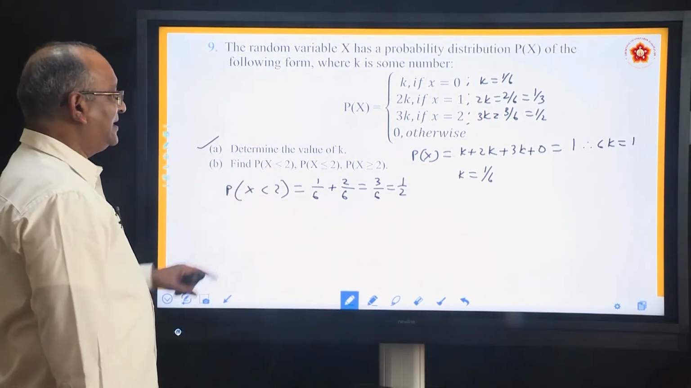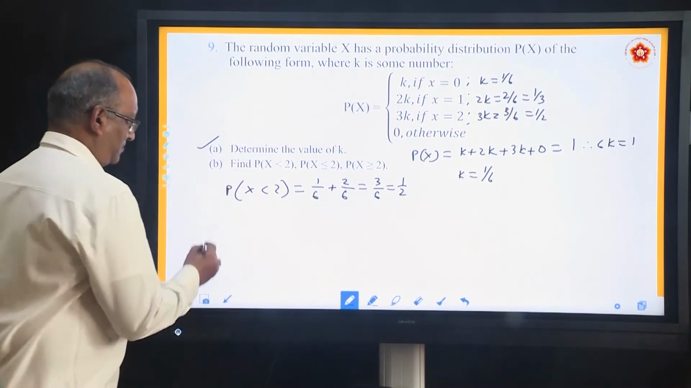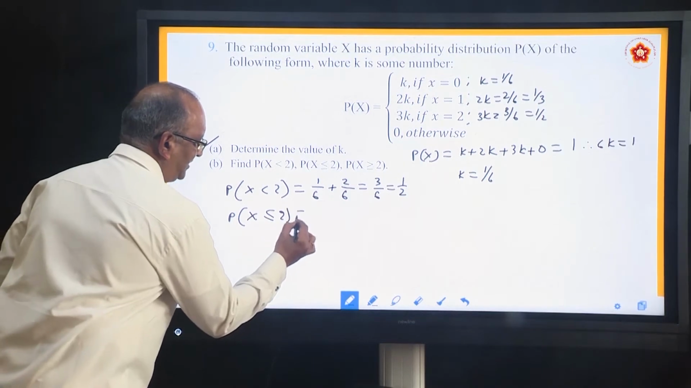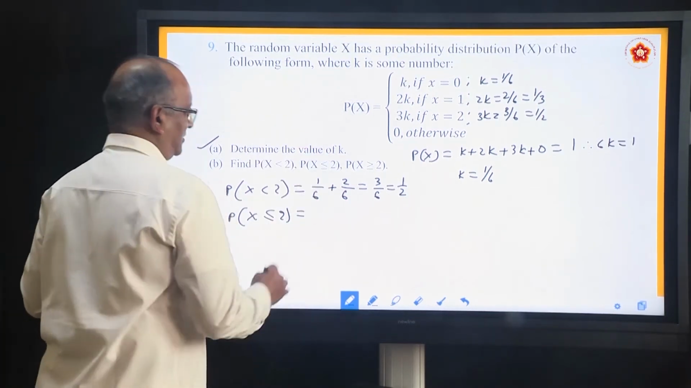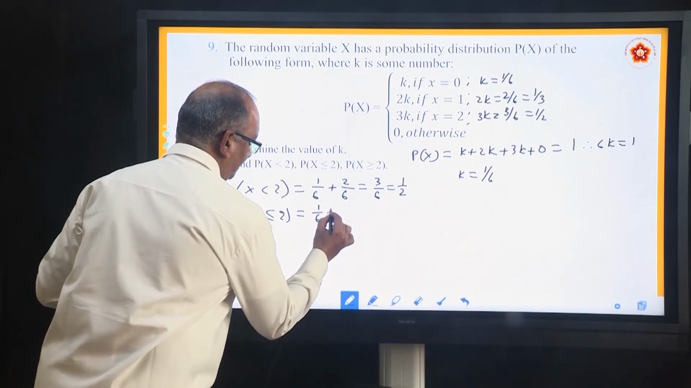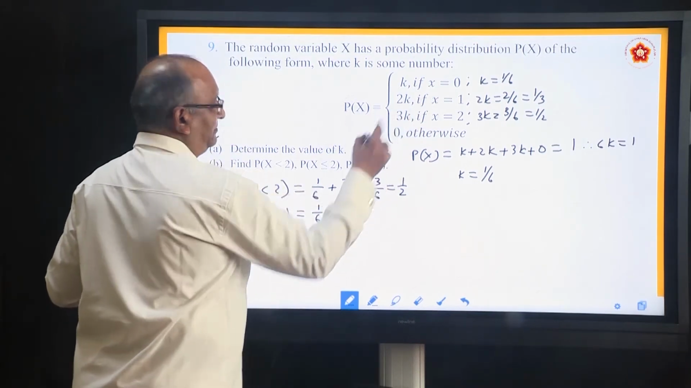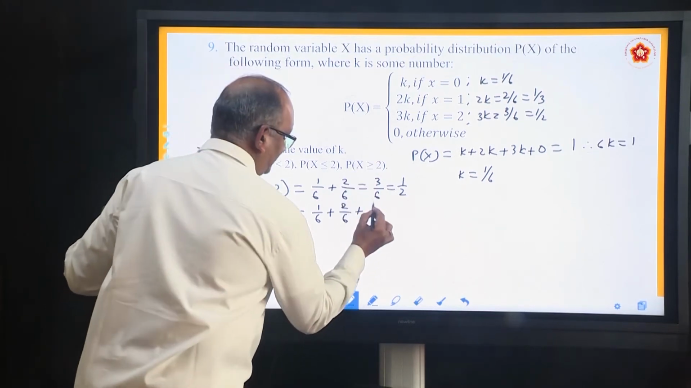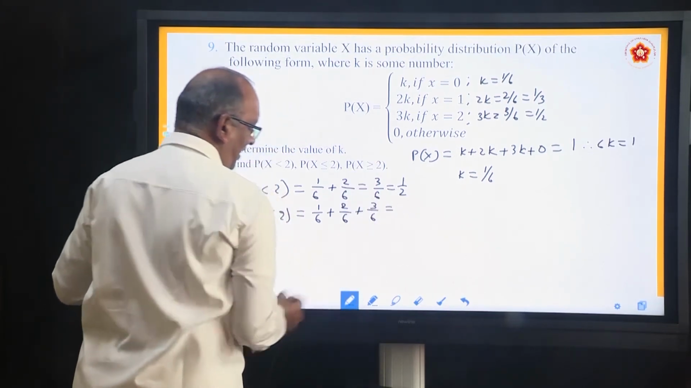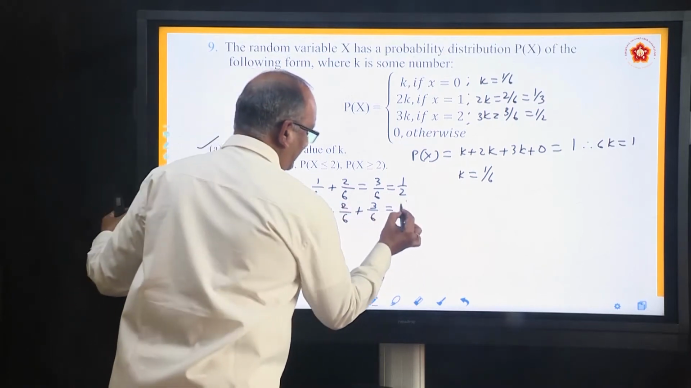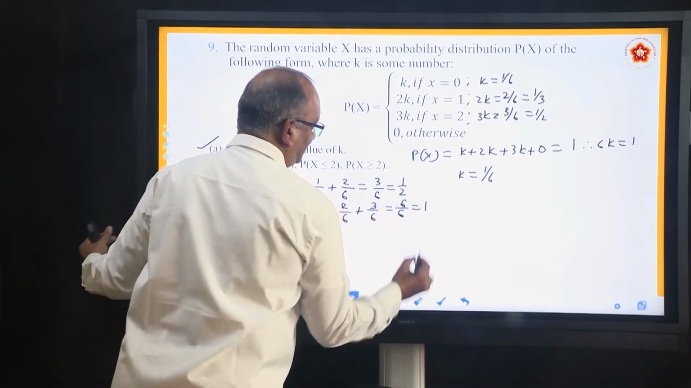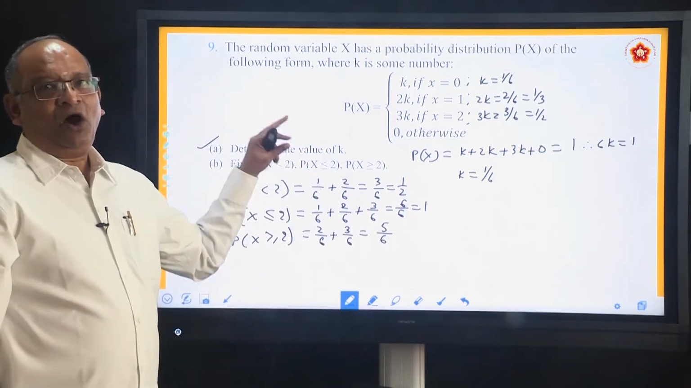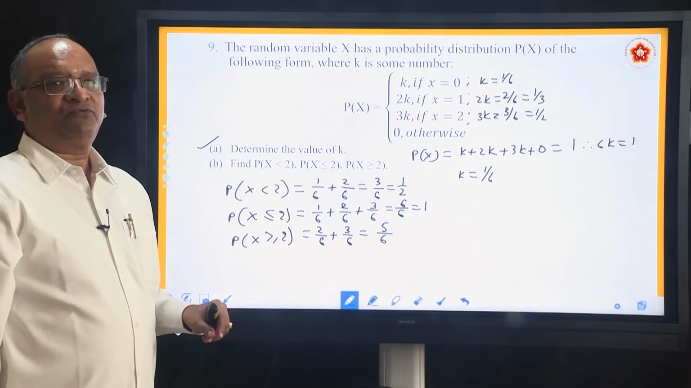Second one he says less than or equal to 2. Probability of x when it is less than or equal to 2 means what? 2 also to be included. So it is 1 by 6 plus either you write 1 by 3 or you write 2 by 6 because it is convenient. Third one 3 by 6. So what it makes? 3 plus 2, 5 plus 1, 6 by 6 is equal to 1. So once we know the value of k, all the other probabilities can be found.